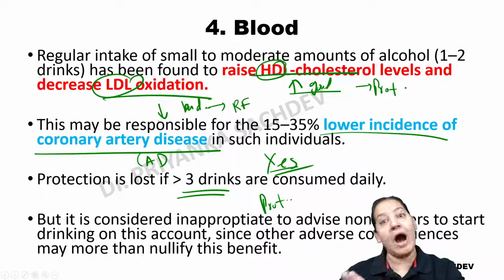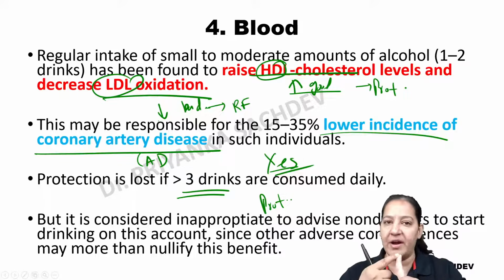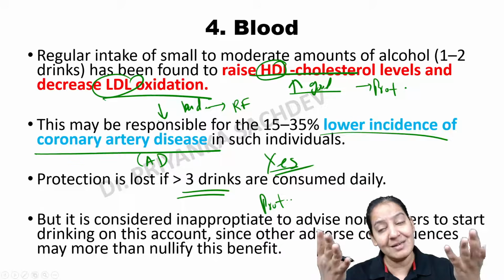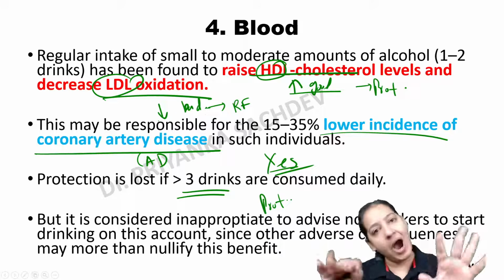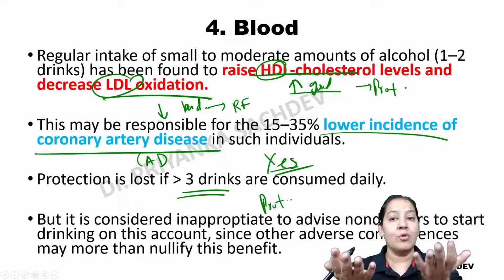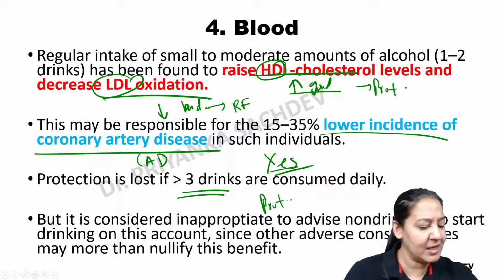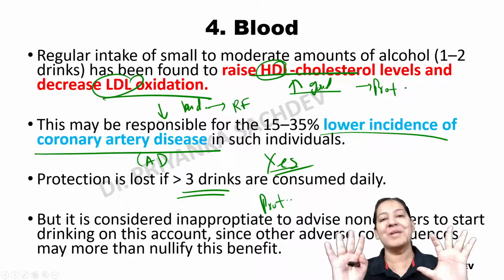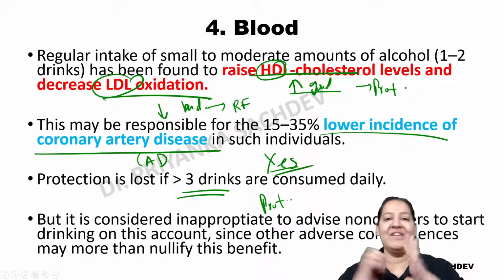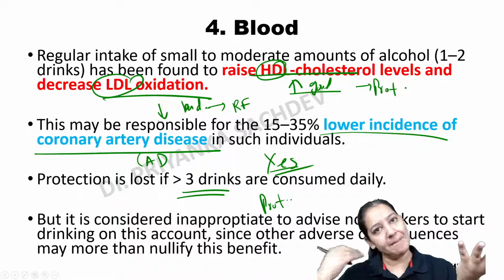It is causing more harm as compared to good. I know it is causing good also, but good it is causing only 1%. The remaining 99% it is causing harm. So if we see the risk-benefit ratio, risk is more as compared to benefit. I agree, benefit is also there. It is not that there is no benefit, but it is not that only benefit is there and benefit is more. No, risk is more.